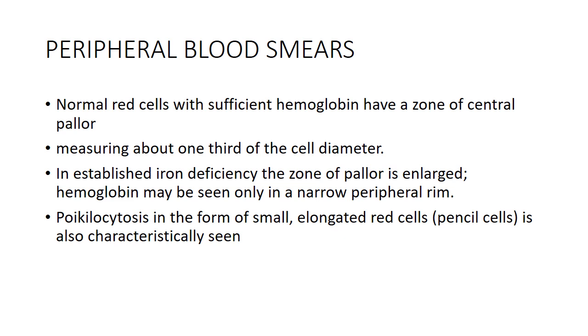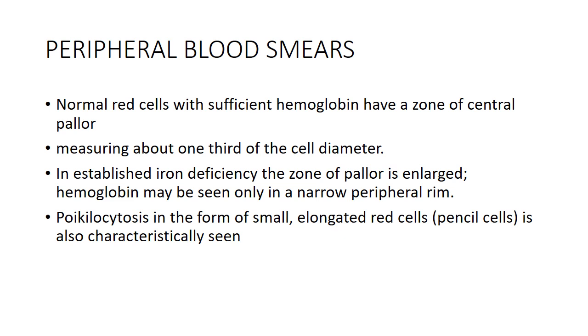And when iron deficiency occurs, since hemoglobin becomes low, the cells become hypochromic, that is, the pink color disappears. The central pallor area is increased. Instead of only one third, it becomes a large zone, and only a rim of hemoglobin is seen in the RBC.